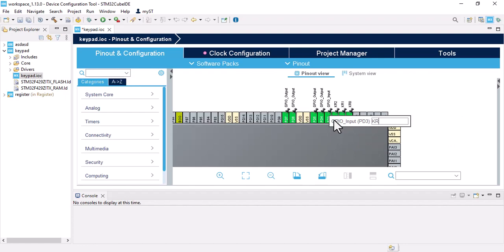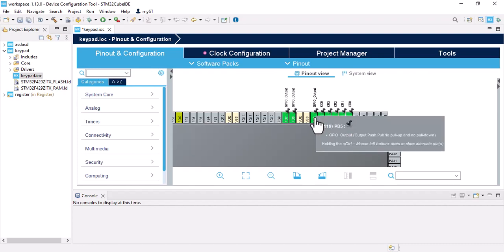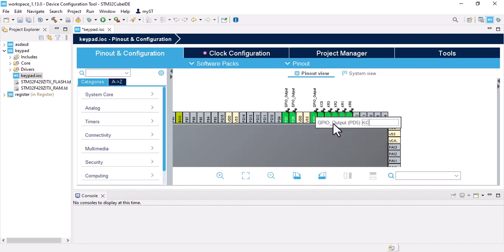Input should be KR0, 1, 2, 3 and output should be KC. Because in my library, if I define them as these pins, so they should be the same.